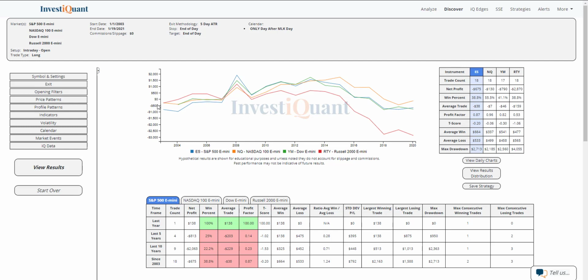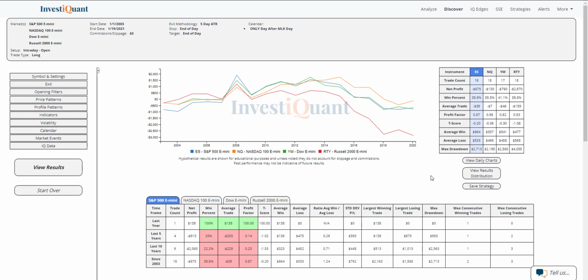But let's go ahead and look at the average win and average loss on this as well. You can see the average win here for the S&P is larger than the average loss. That's not the case for the NASDAQ. Average loss is larger there. Average win is larger in the Dow, and average loss is larger in the Russell. So a little bit mixed there on which one is larger or smaller, but the win rates as a whole here, without using any opening filters or additional context, are coming in a bit weak as a group.